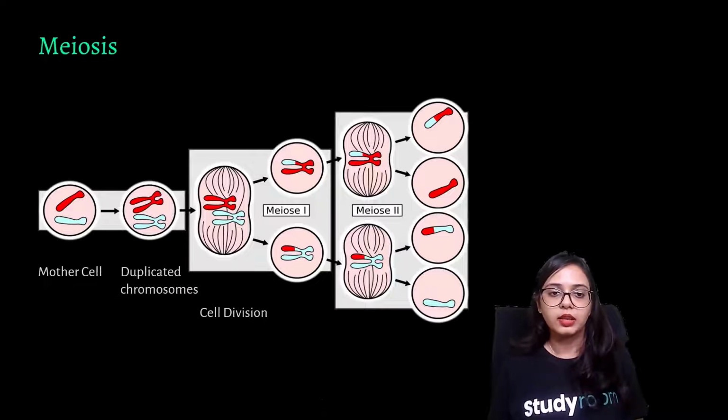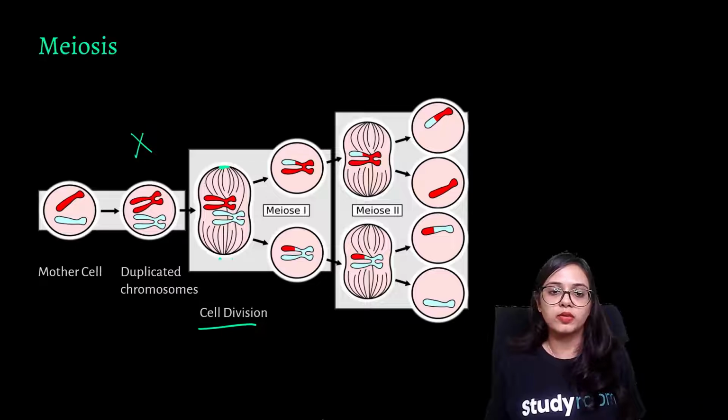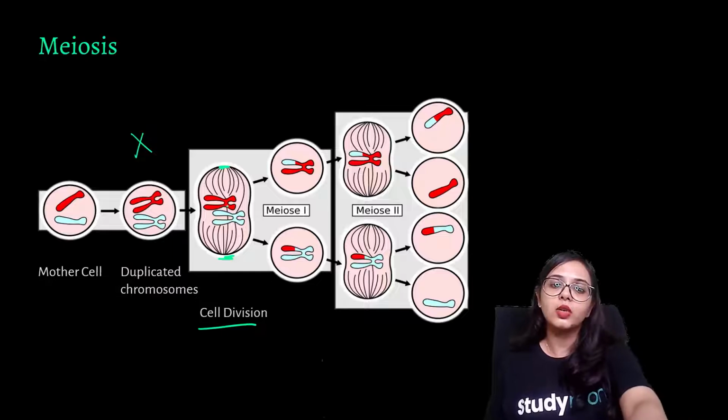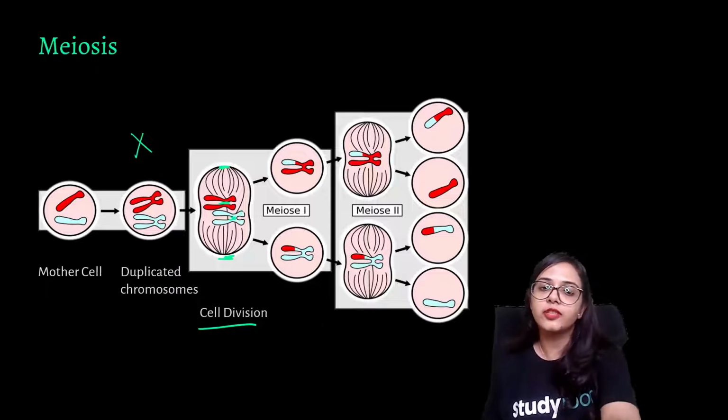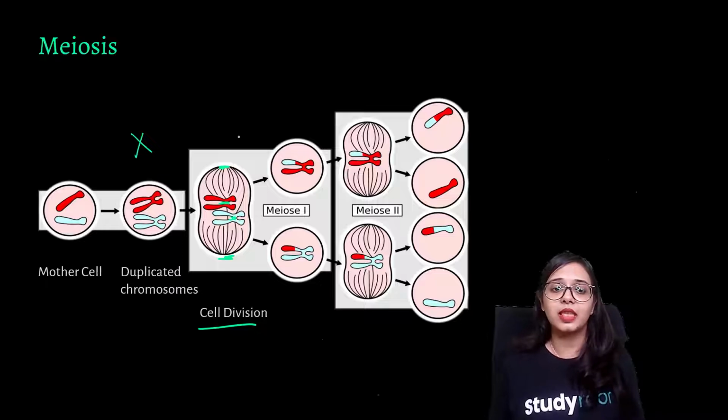The chromosome is duplicated, and the same X-shaped, or say scissor-shaped, structure has been formed. Then comes the cell division phase. You have those spindle-shaped structures again appearing from the poles of the cell. Always remember, they appear from the poles of the cell, from both the ends. They are again causing a snapping or breaking of these chromosomes in the middle. But in the first phase, they are not divided into two halves.